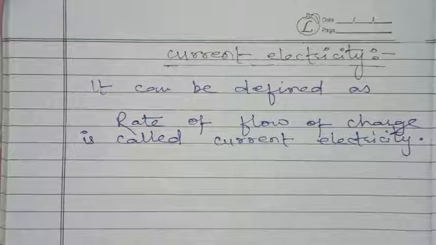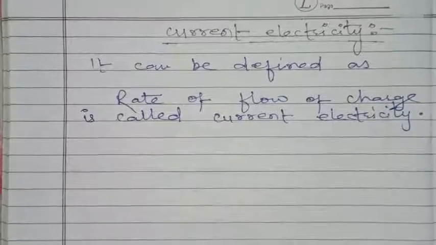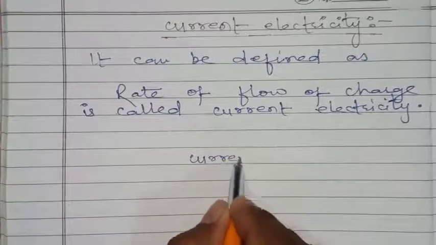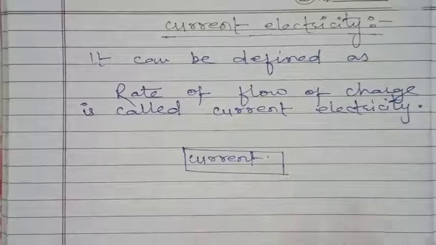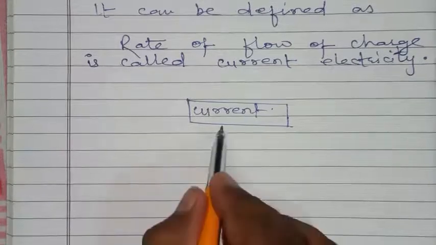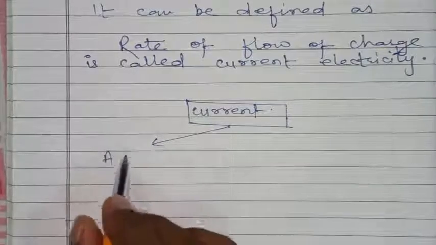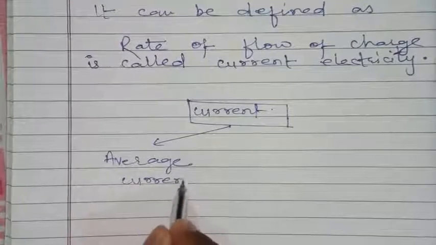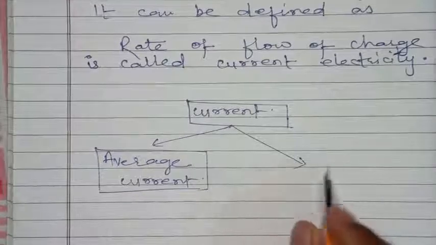Rate of flow of charge is called current. करंट को दो पार्ट में डिवाइड किया गया है ऑन द बेसिस ऑफ रेट ऑफ फ्लो। वन इज एवरेज करंट, one is average current and other is instantaneous current.